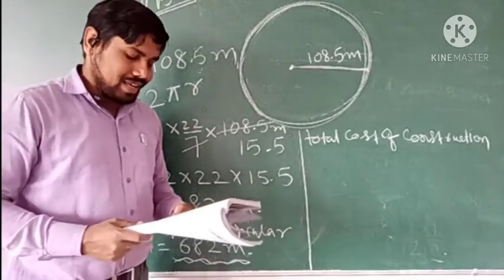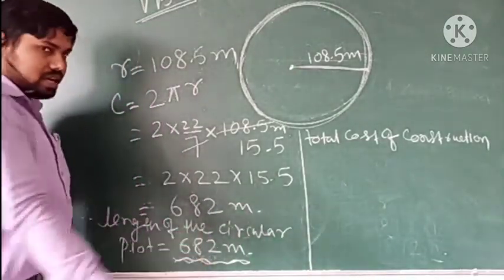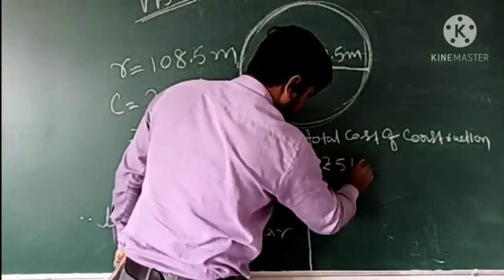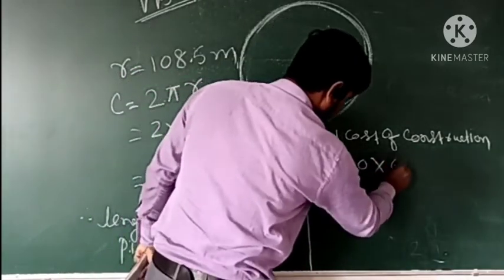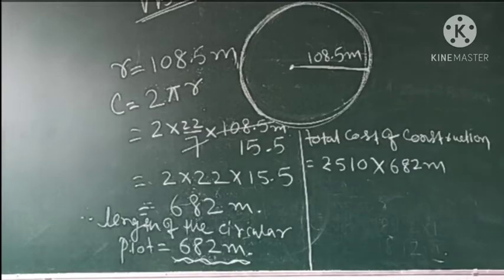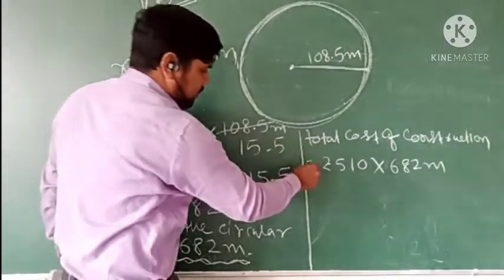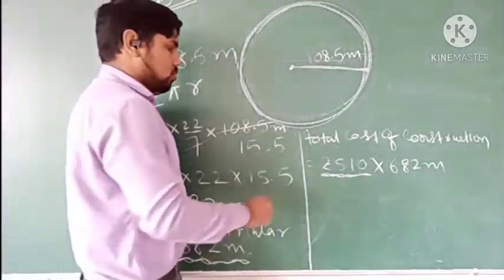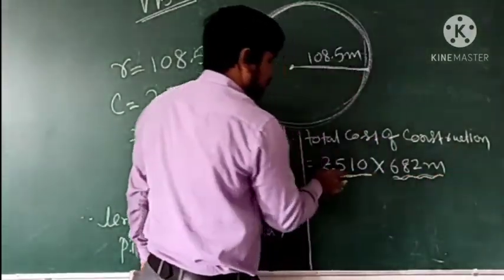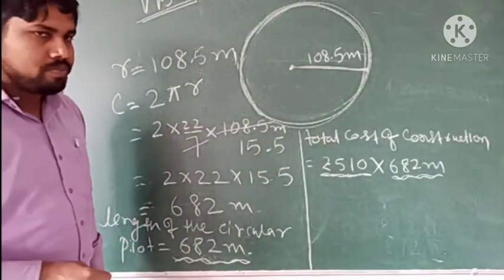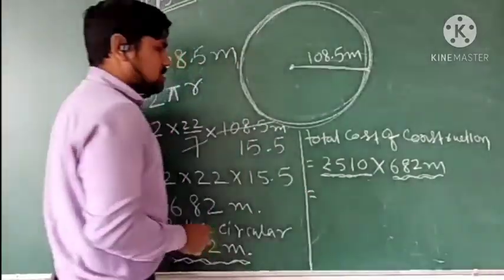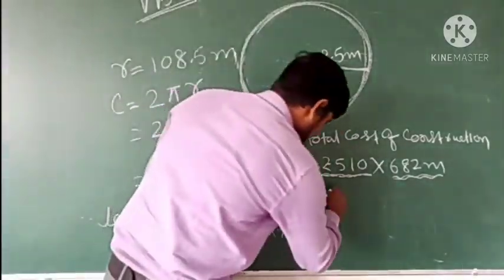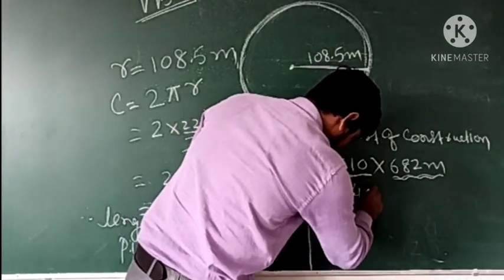So what will it be for 682? 510 times 682. So rupees 510 multiply 682 meter. If you multiply this, the answer will come 3,47,820 rupees.